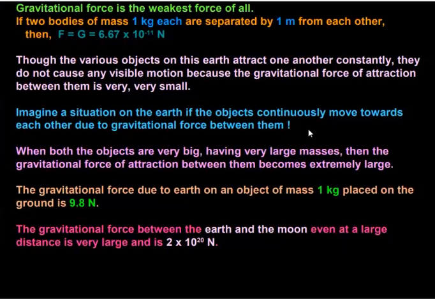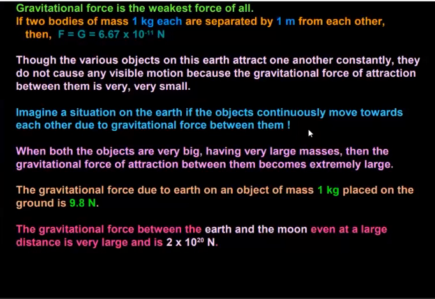When both the objects are very big, when the masses of the objects increase, you can see that they become very big and massive, having very large masses. Then the gravitational force of attraction between them becomes extremely large. Say, like the mass of the earth, which is of the order of 10 to the power 24 kg, which is much bigger. That's why the gravitational force exerted by the earth is so extreme that we can realize it in our daily life. And this force can produce motion.